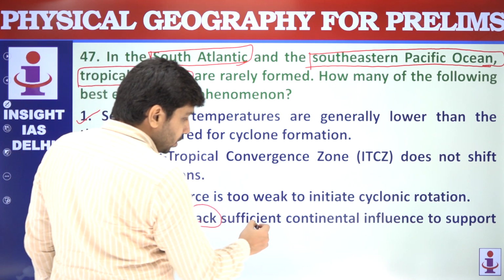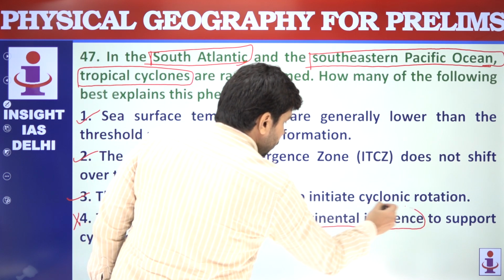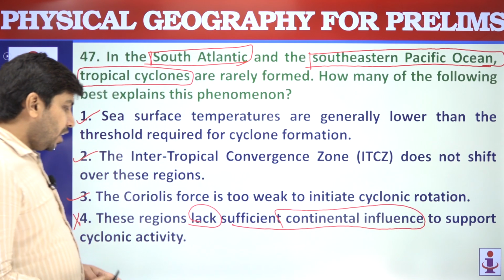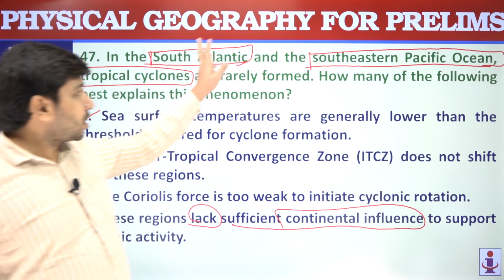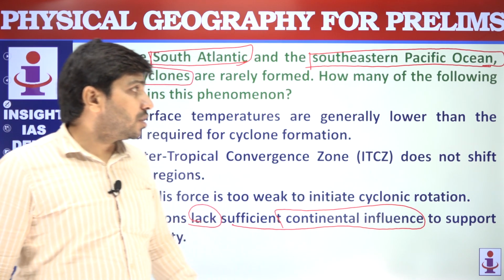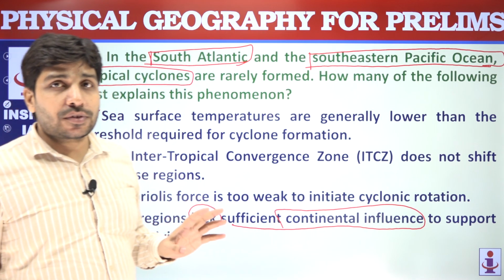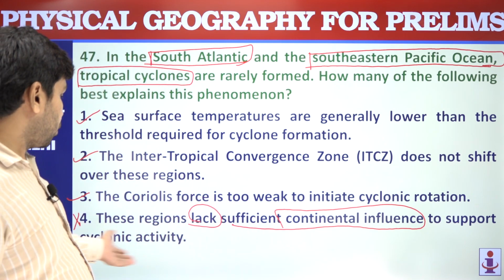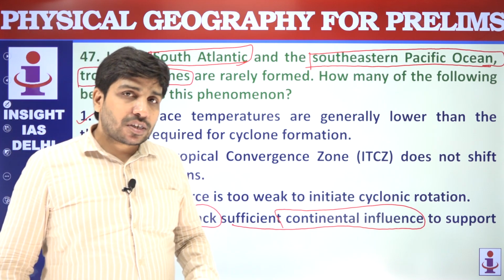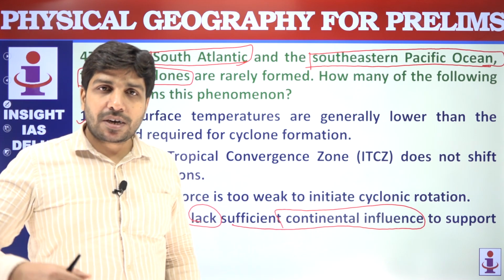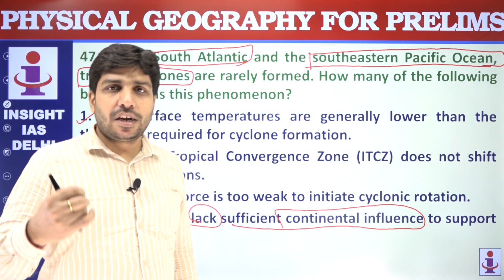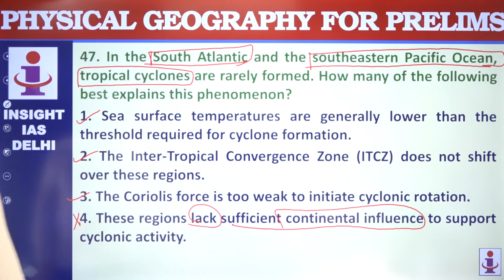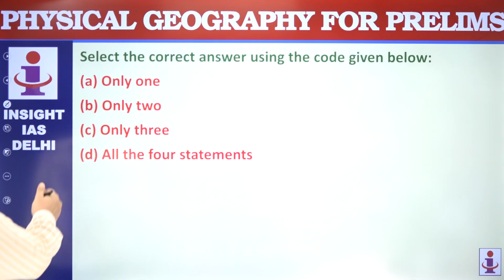Lack of sufficient continental influence. It is saying that these regions, South Atlantic and Southeastern Pacific Oceans, have less landmass. So if there is less landmass, that would support cyclonic activity. If landmass were more, then we could say that, because landmass actually acts as a brake on cyclonic activity. So this statement is not a correct reason to explain this. So 1, 2 and 3, only 3.